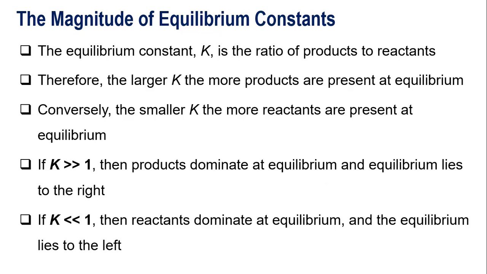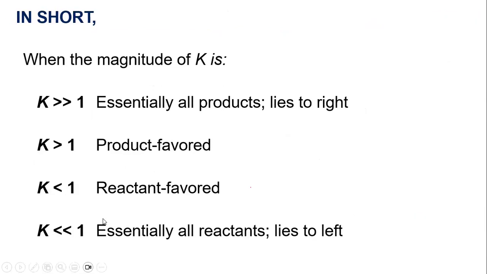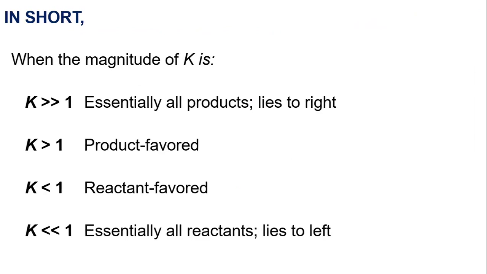Or if the K is very, very small, then the reactants dominate at equilibrium, and this means that only very few products are formed in that particular chemical reaction. So in summary, when your K is much greater than 1, essentially these are all products, and it lies to the right. I would say this is almost an irreversible chemical reaction. While on the other hand, if your K is a little bit more than 1, so we can say that